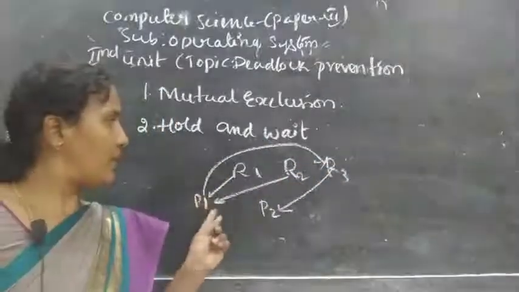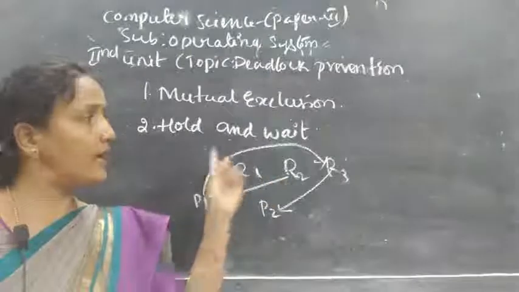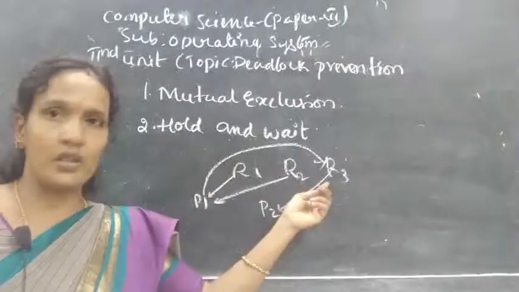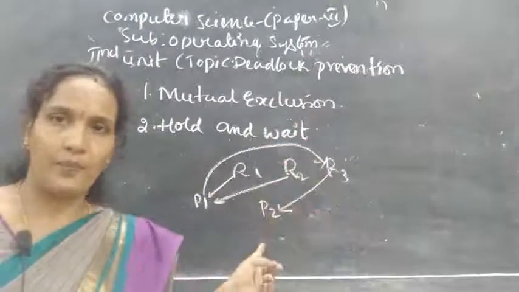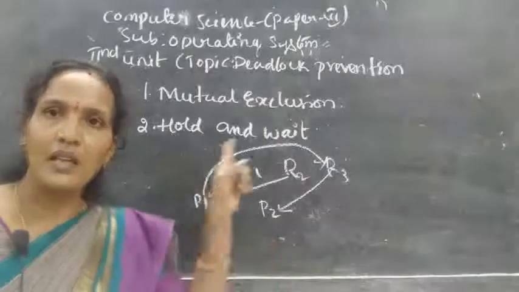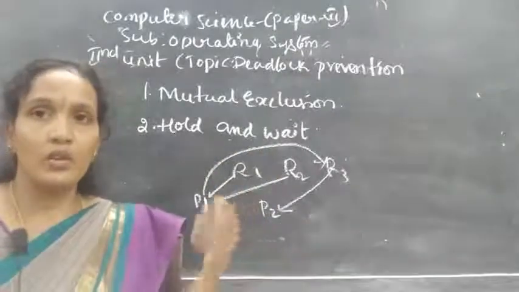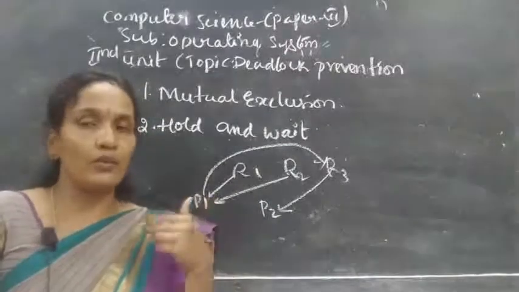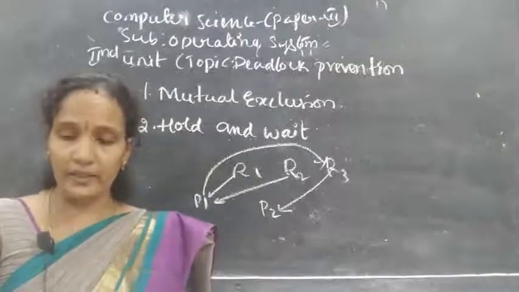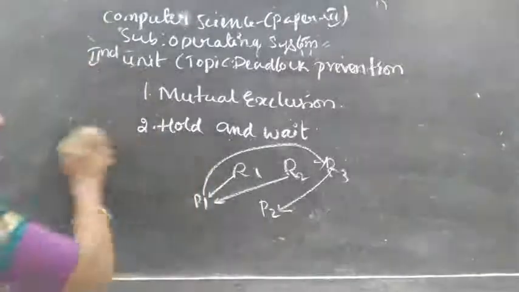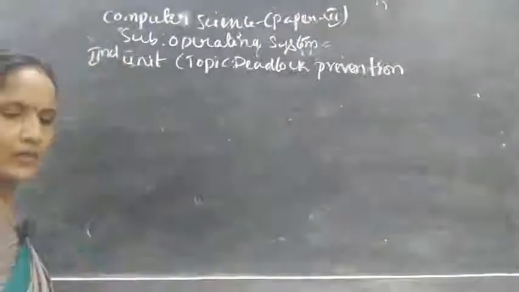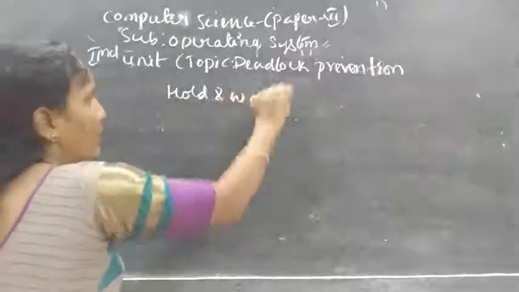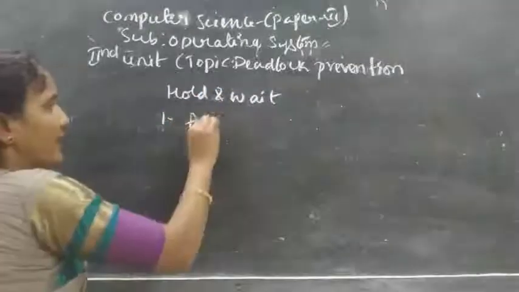So here, what happened? P1 is holding some resources and is waiting for a new resource. That is called hold and wait. And that resource is held by another process. This may lead to a deadlock because there is a cycle. If you want to provide a solution for this condition, what solution will you provide? Here I have 3 approaches for hold and wait.